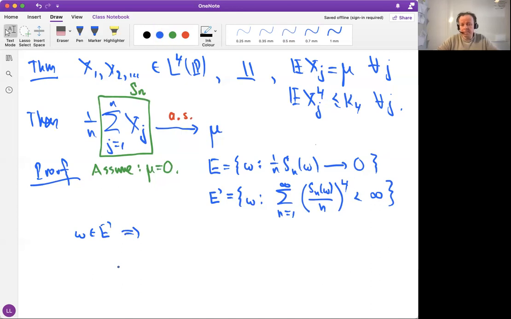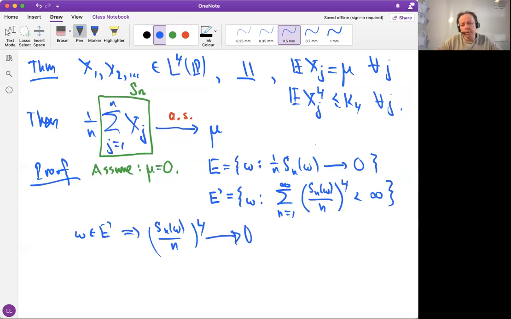What happens then? We have an infinite sum of non-negative terms, and this sum is finite. A positive sum can be finite only if these terms tend to 0. So then Sn(omega) divided by n to the fourth power must converge to 0.